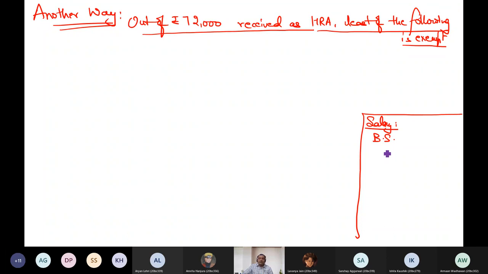How? 50,000 into 8. Why not 9? Sir, because the rented accommodation is for 8 months only.